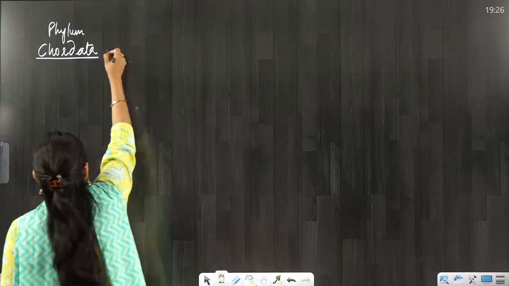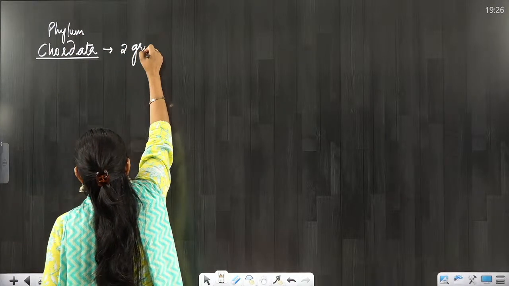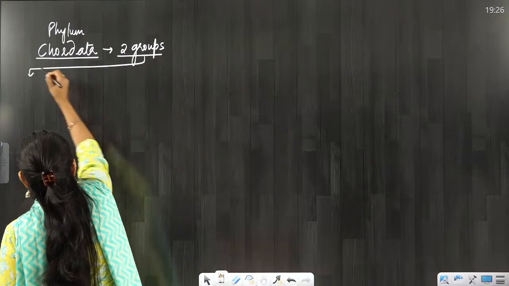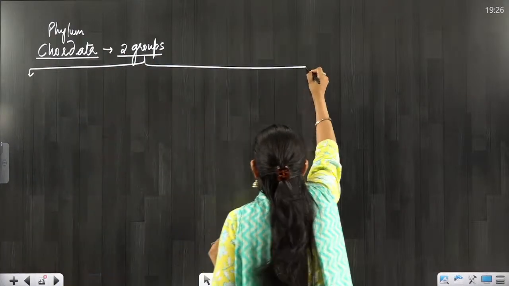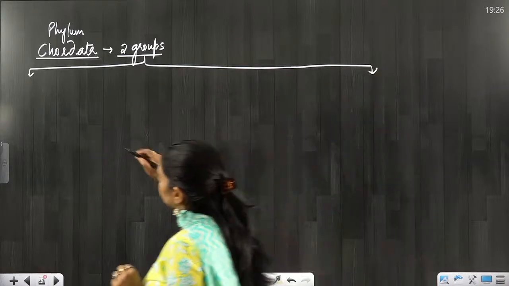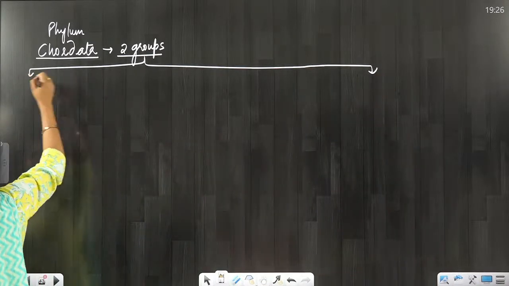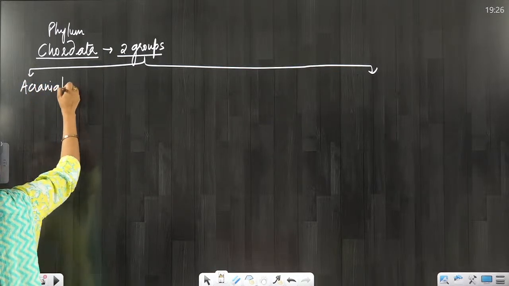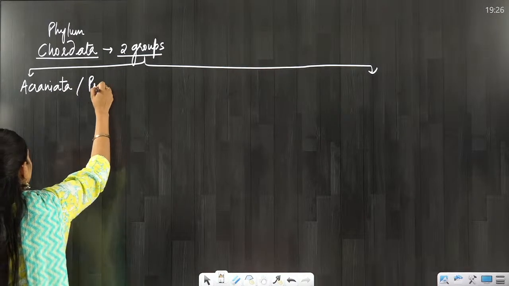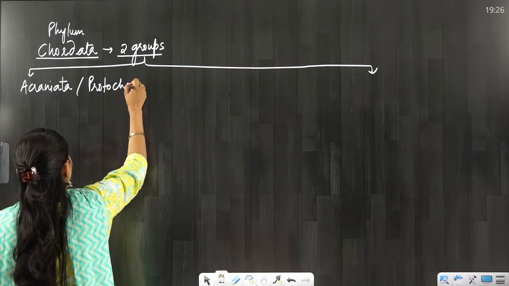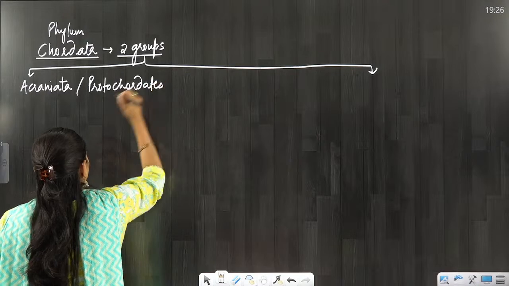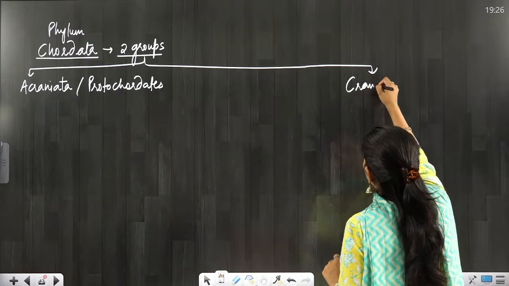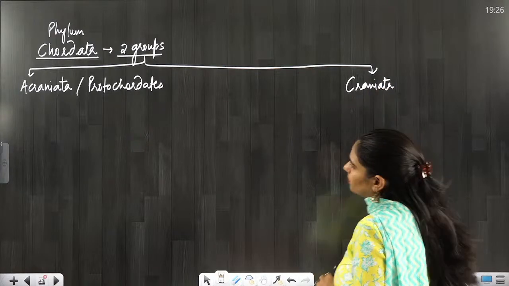In phylum Chordata there are two groups. First group is Acraniata. Acraniata is also known as protochordates. Second group is Craniata. So these are the two groups.